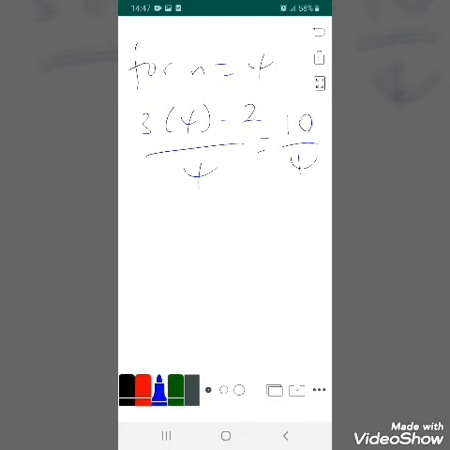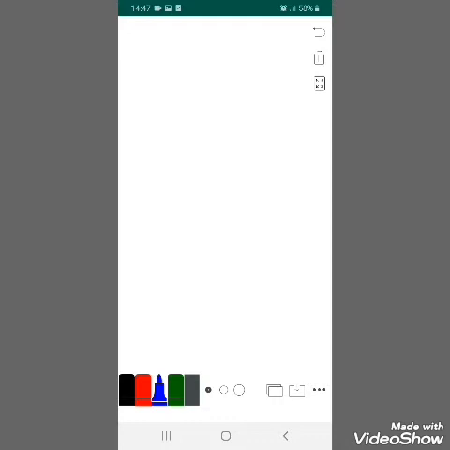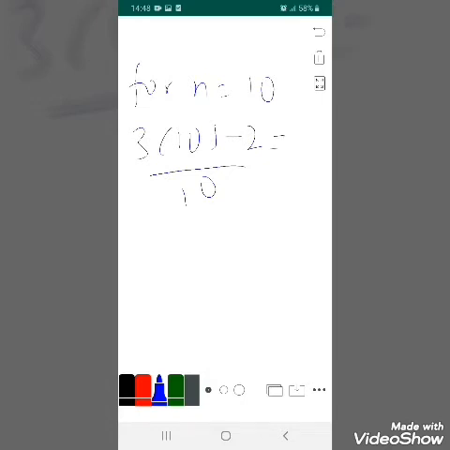And let us take a larger number, a big number. For example, let us take n equals 10. This will be 3 times 10 minus 2 over 10, which is 30 minus 2, that is 28 over 10, and this will be 2.8.